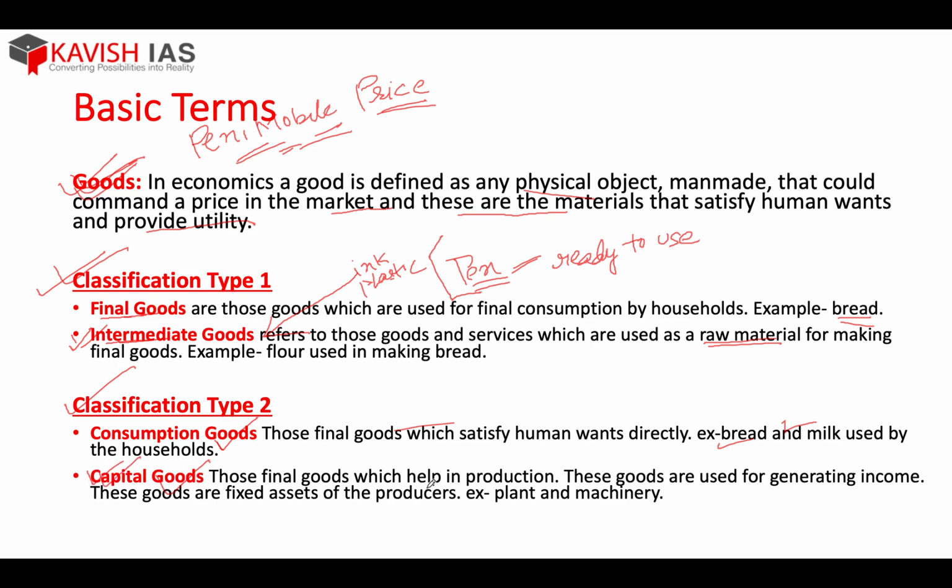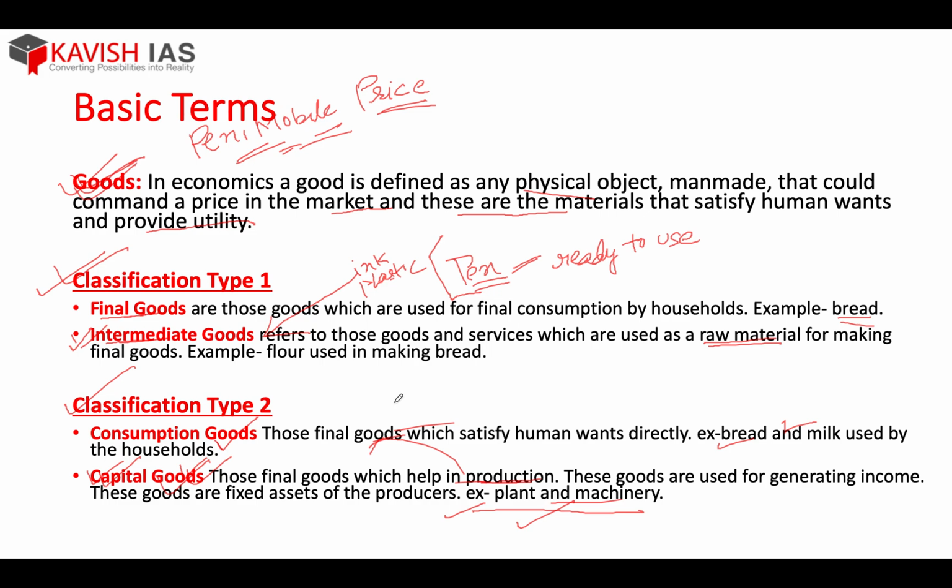What are capital goods? These are the goods which help in production. Like intermediate goods were the raw materials for making final goods, in the same way, capital goods are those goods which help in the production of consumption goods. For example, plant and machinery, because these are the things which you use. Capital goods are those goods which are used to process and produce the final goods.